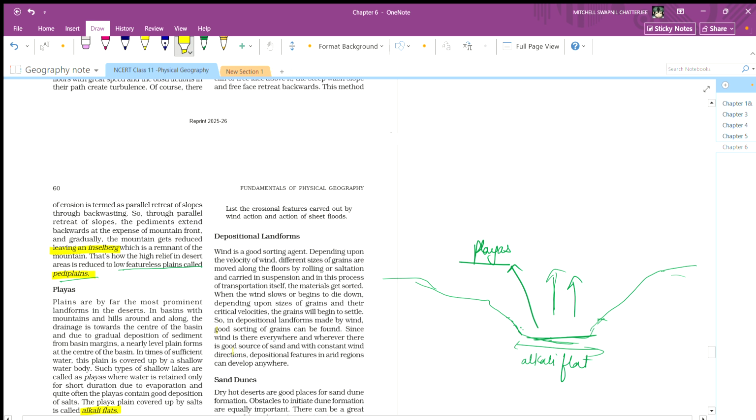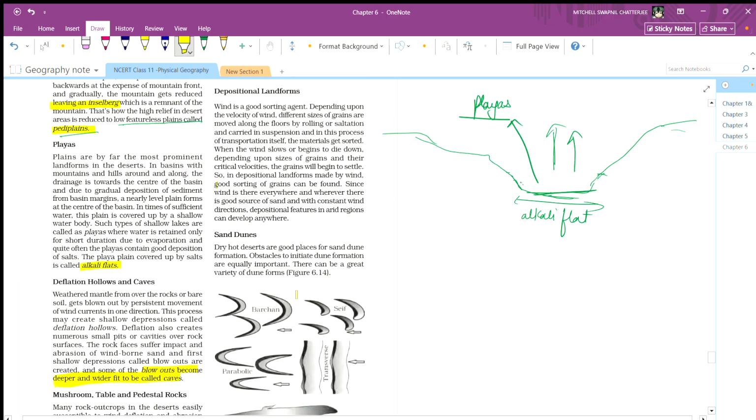Since wind is everywhere, whenever there is a good source of sand with constant wind direction, depositional features in arid regions can develop anywhere. Sand dunes are also depositional features. So dry hot deserts are good places for sand dune formation. Obstacles to initiate sand dune formation are equally important. There can be a great variety of dune formations.